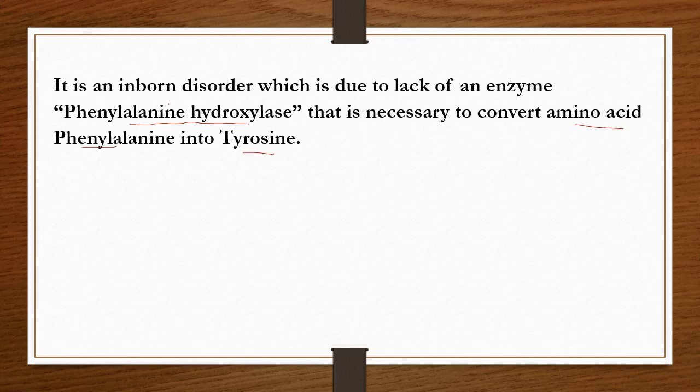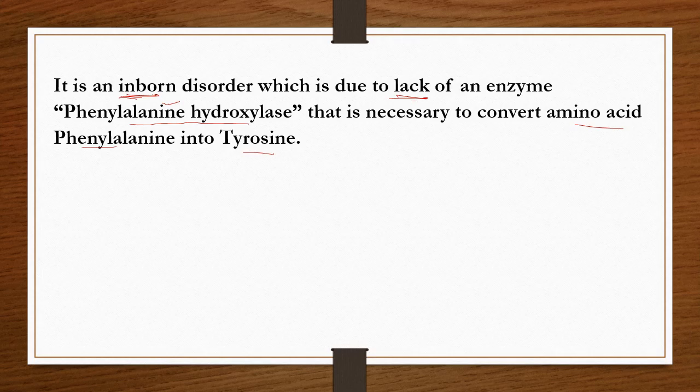So during phenylketonuria, this phenylalanine hydroxylase enzyme is absent. And here inborn disorder is nothing but by birth. So it is inborn, by birth. This disorder is present.